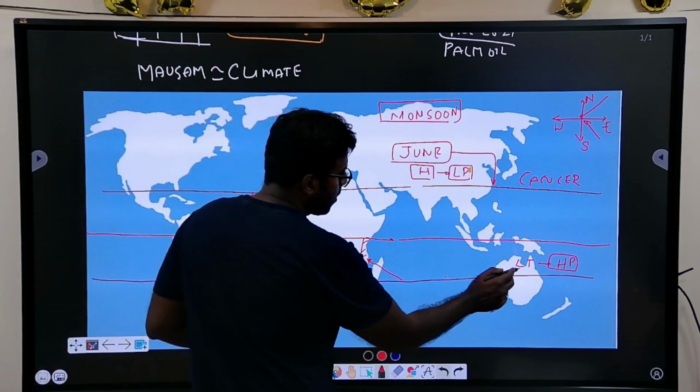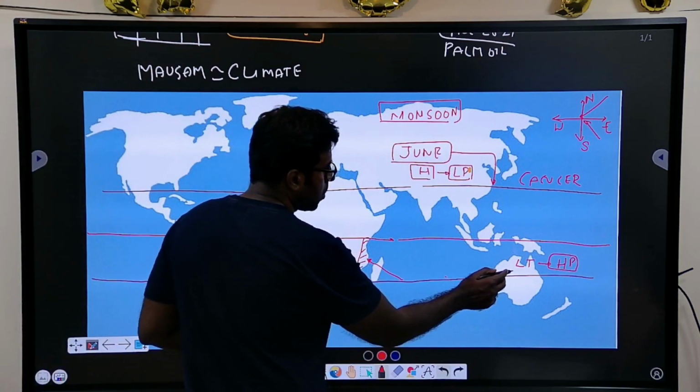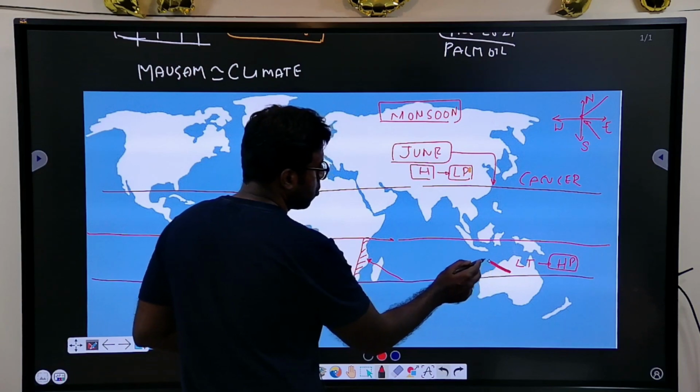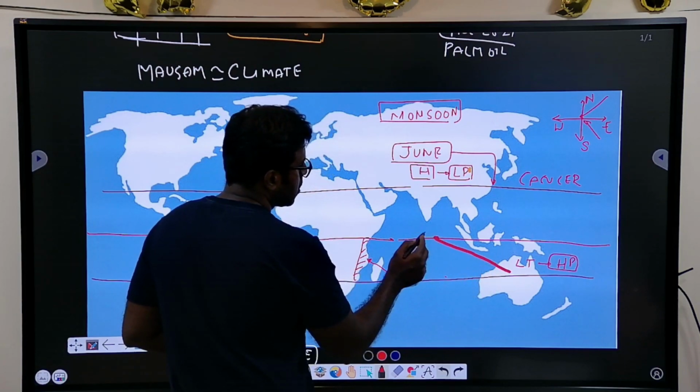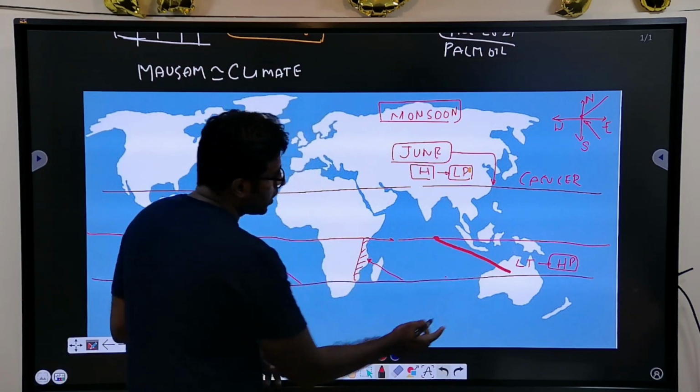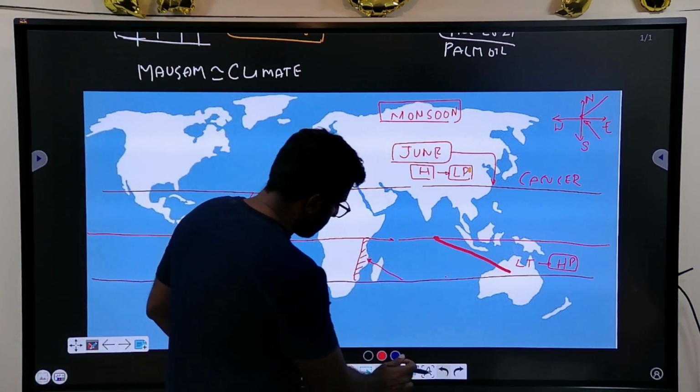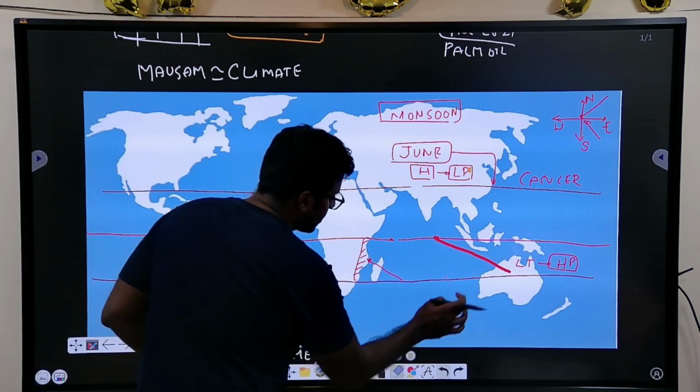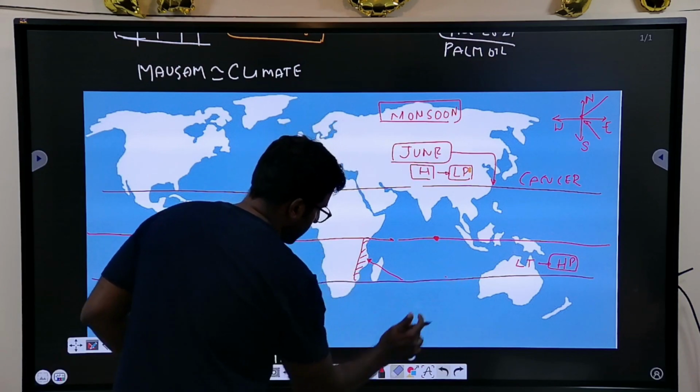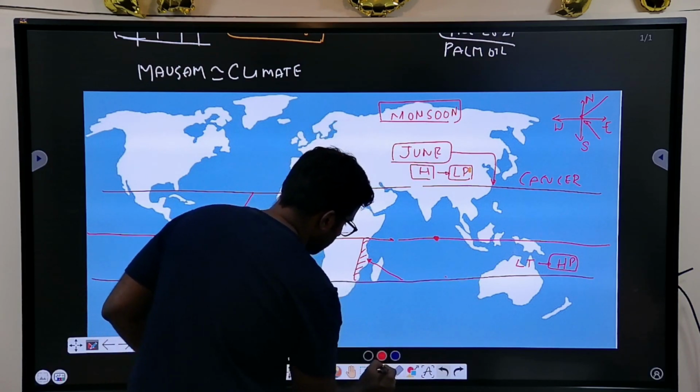When you have high pressure, wind always moves from high pressure to low pressure. So the wind from here will have a path starting from this place.